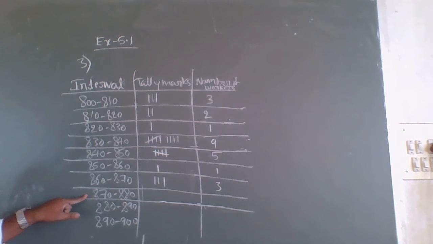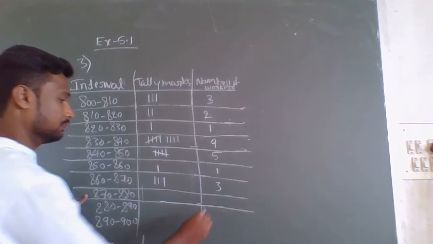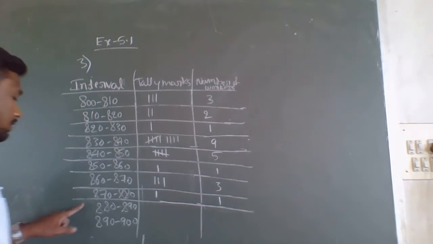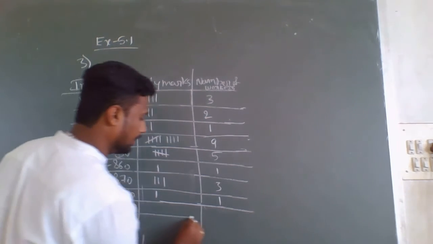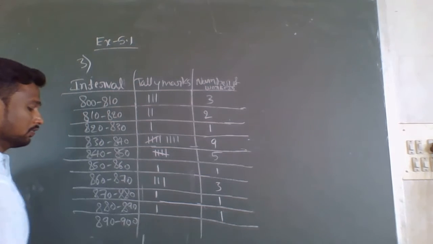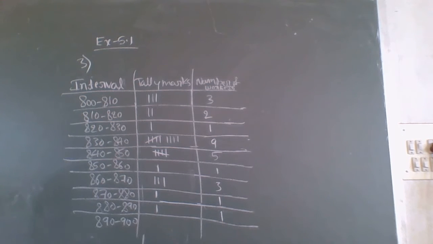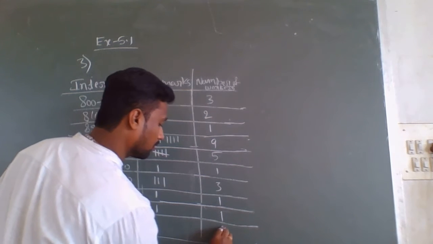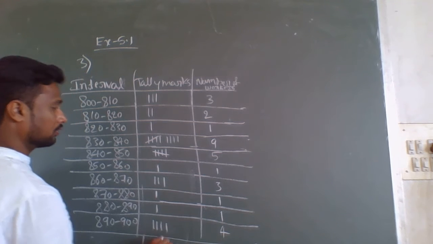Next between 870 to 880. How much will you get? 1. Here also 1. Next 880 to 890, it is 1. Here also we will get 1. Next 890 to 900. How many numbers are there? 4. Therefore 1, 2, 3, 4.